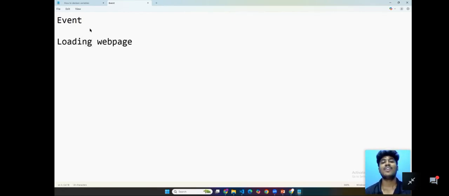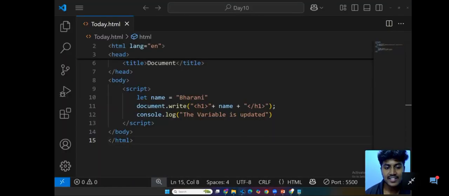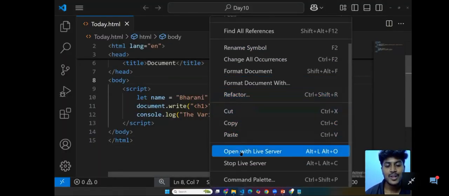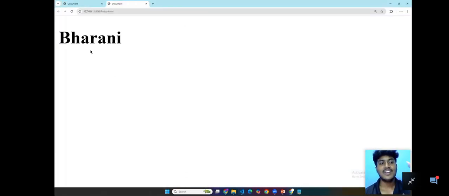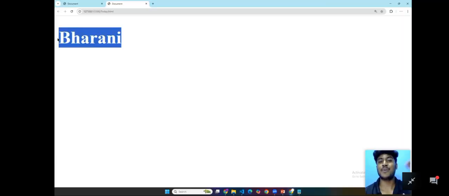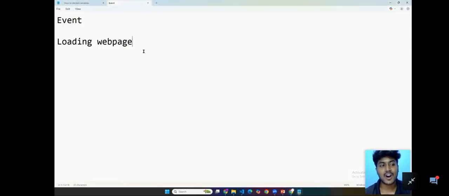So loading the web page is also an event. Kindly understand: whenever we click open with live server, the web page is going to load. Only loading our content is going to be visible. The document.write is going to be visible. The console.log is going to be visible. So this is also an event, the loading event. So the function is loading, that is also an event.